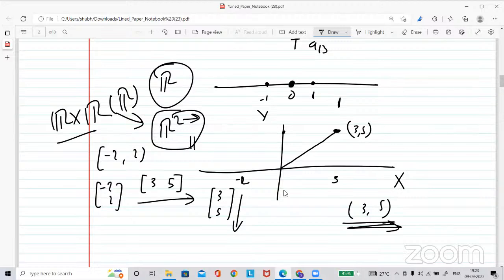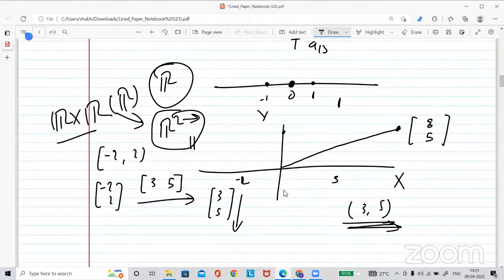R2 here means x coordinate and y coordinate for this vector. So this represents a vector, you can line it here. Vector means it will start from 0. Suppose I am saying the vector (8, 5), or if it is in matrix form, I write this vector (8, 5). Geometrically, if you want to denote it, you can write like this.